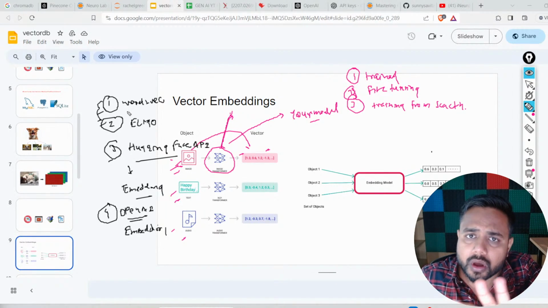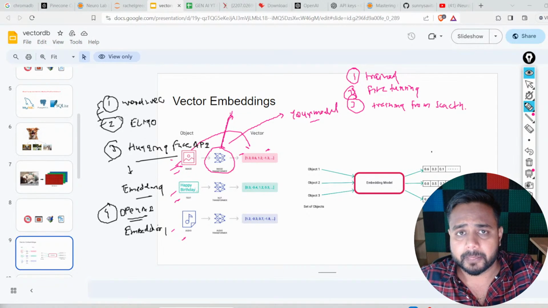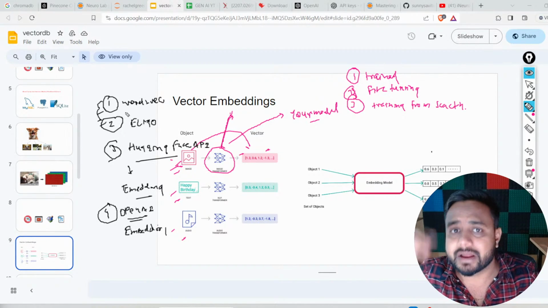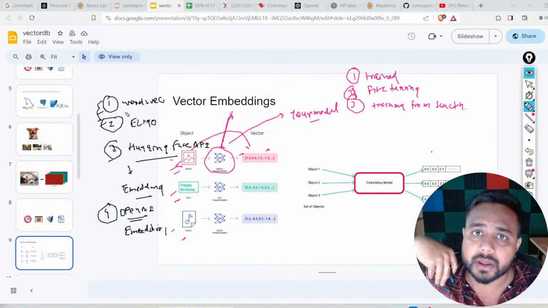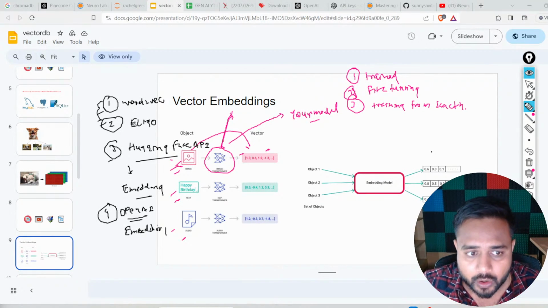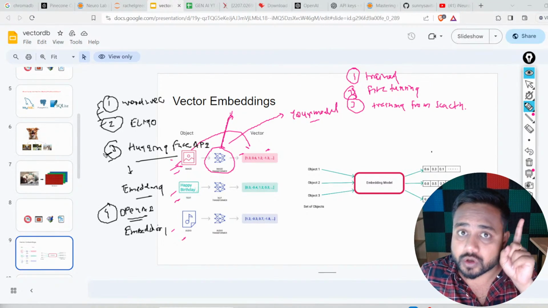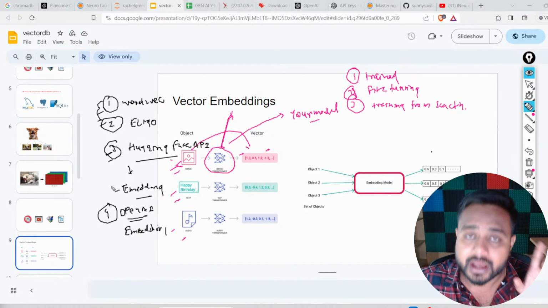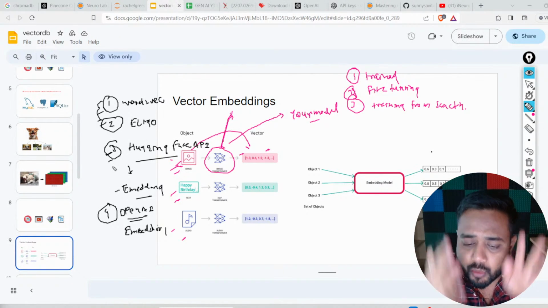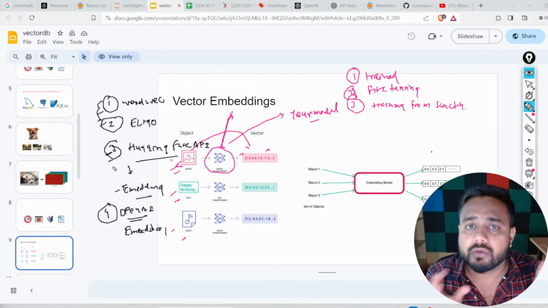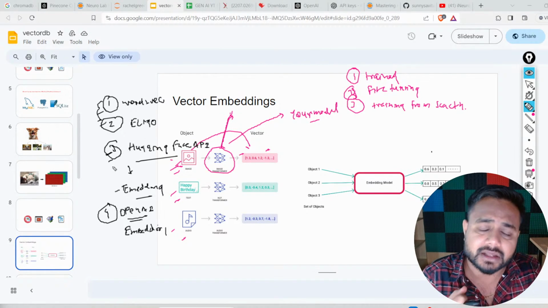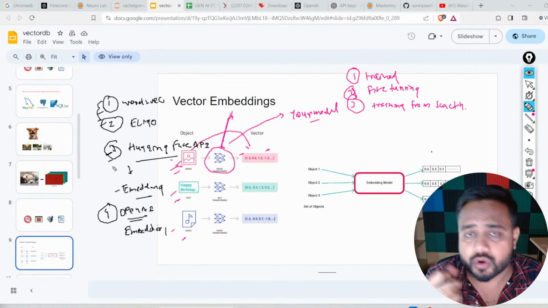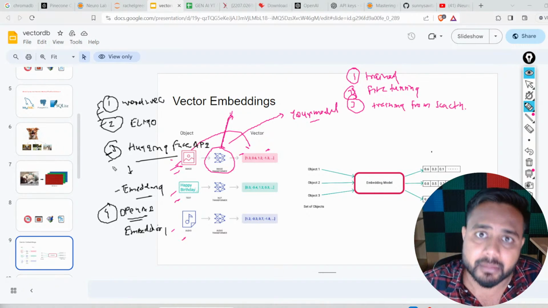If you search on Google, you will find various ways to convert your data into embedded vectors. The Hugging Face API is also very popular for embedding, and I will show you what models we have inside Hugging Face for converting our data into embeddings.